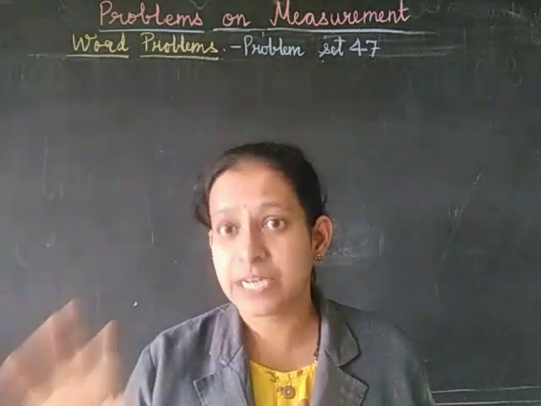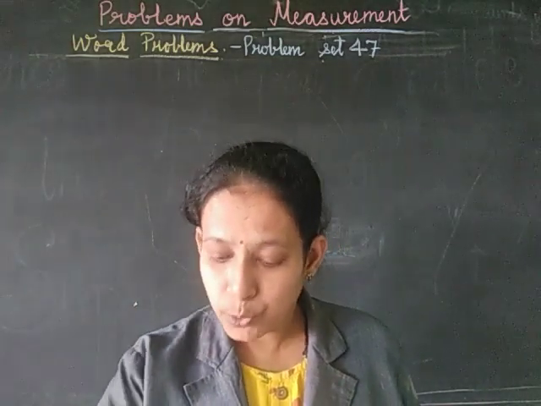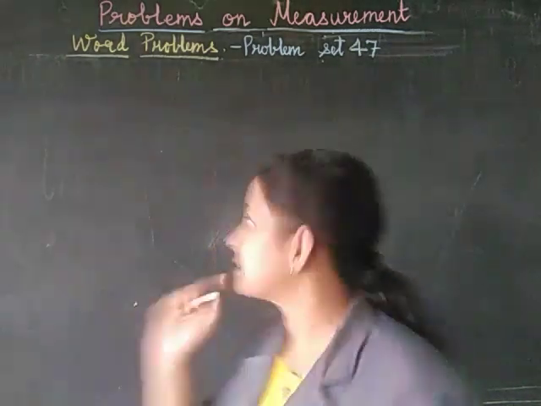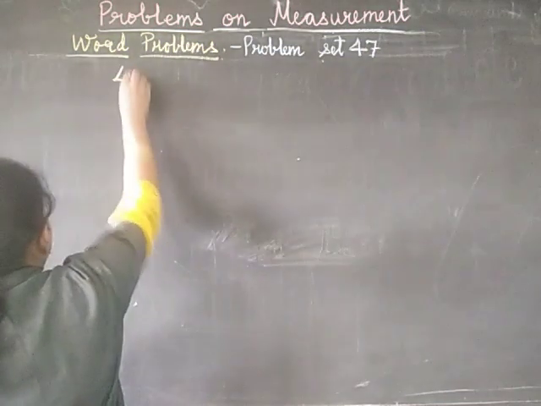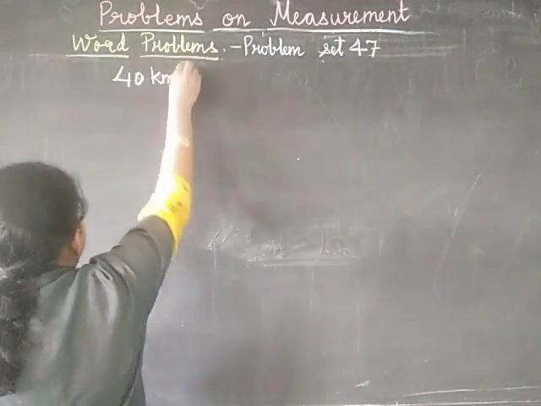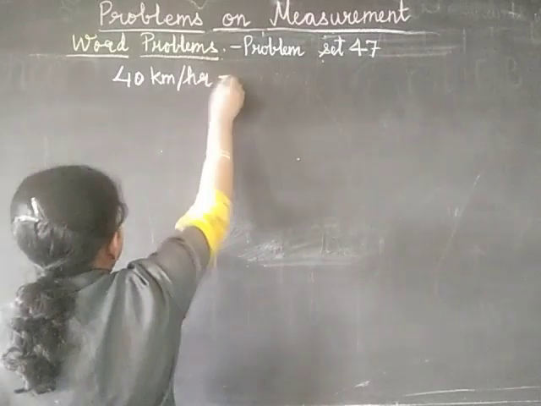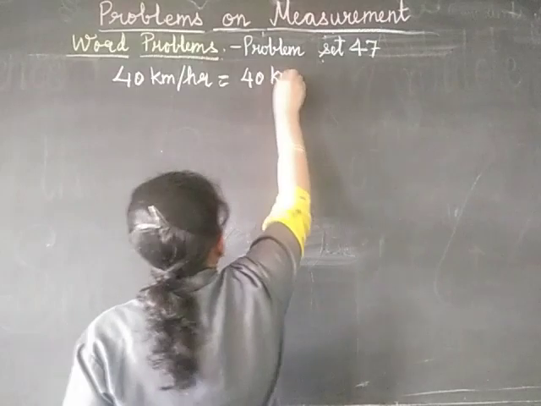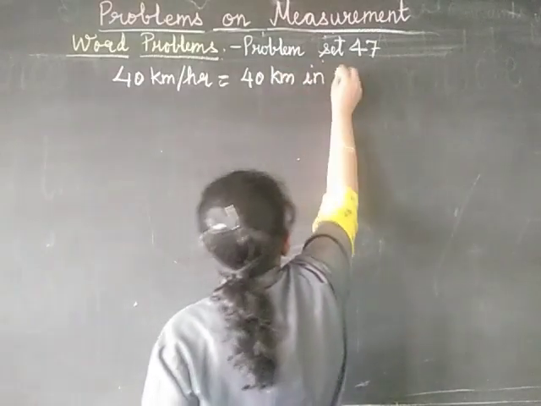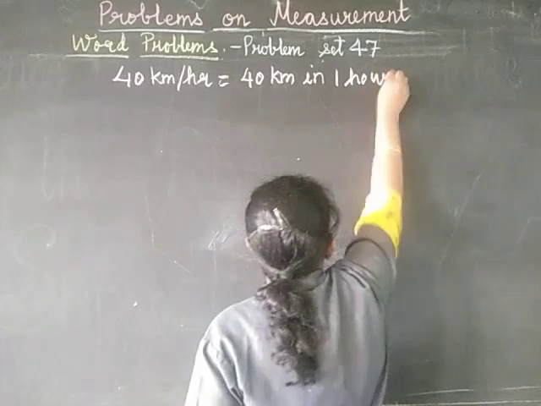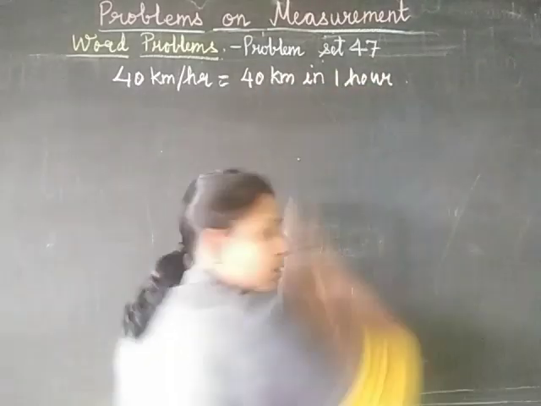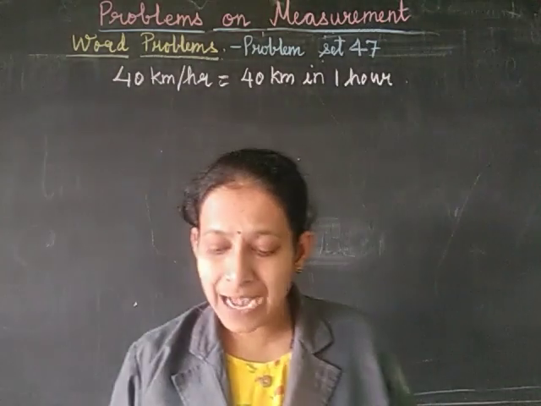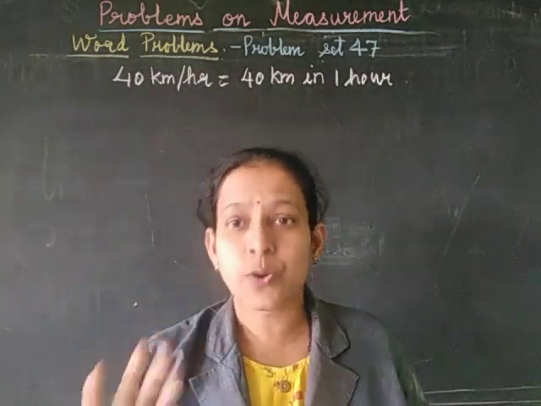What does this mean? It means that the motorcycle travels a distance of 40 kilometers in 1 hour. So 40 km per hour means 40 kilometers in 1 hour. So the motorcycle travels 40 kilometers in 1 hour. Now the question is asked to solve for 1 and a quarter hour.